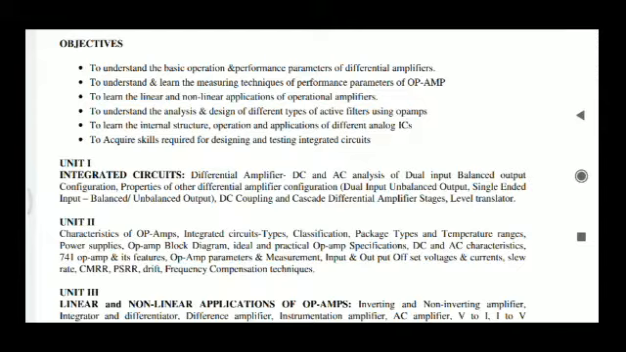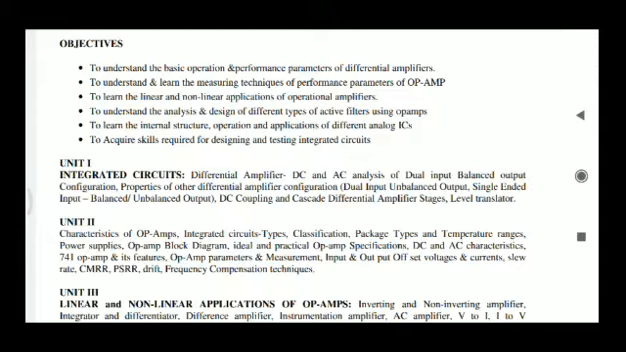How to measure these parameters, what we have discussed now: input resistance, output resistance, as well as the offset voltages, input offset voltage, output offset voltage, common mode rejection ratio, as well as currents, input offset currents, output offset currents, slew rate. So here you can see the slew rate, and CMRR, PSRR, and drift, and different frequency compensation techniques also we are going to discuss in this chapter.